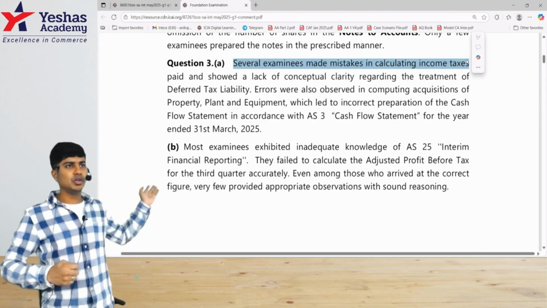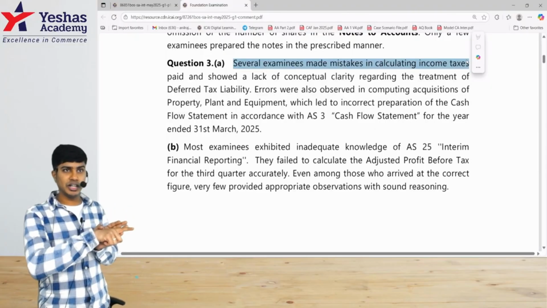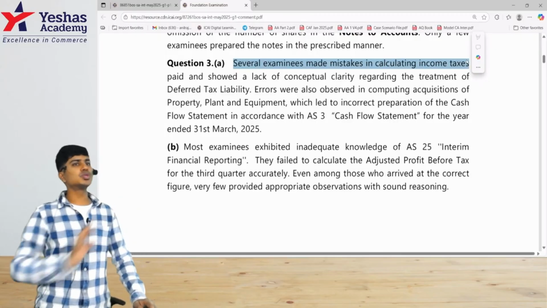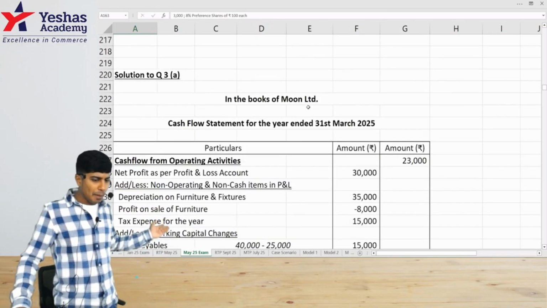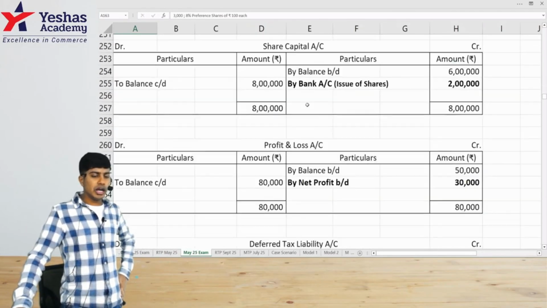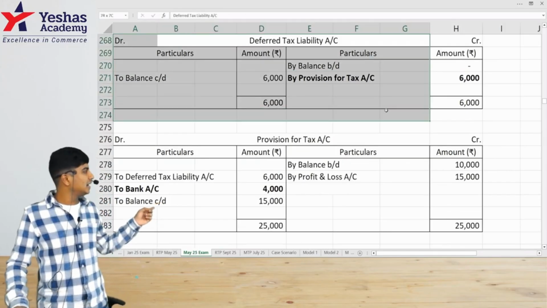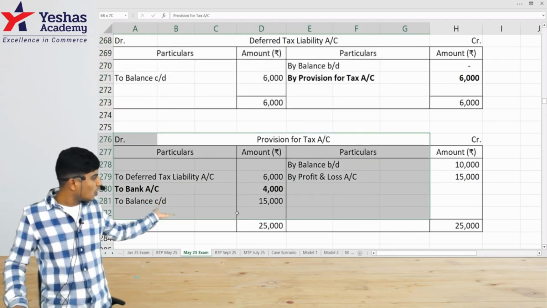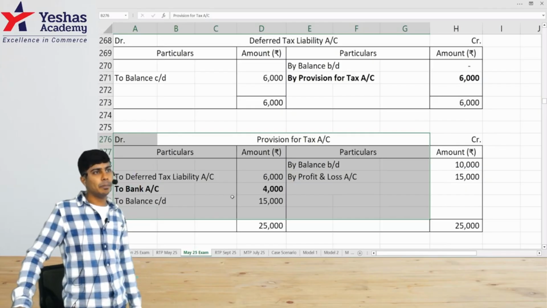Anyways, when we did AS22, I did tell you what is the accounting entry, what is the payment, how much of the cash account has to be credited, how it deals with provision for tax. With that knowledge, this was very much doable. All you had to do in this question is to draw the provision for tax ledger, use your accounting standard 22 knowledge, and then also draw the deferred tax liability ledger, and then show how this ledger will impact, how much of it will be the tax amount to be adjusted under operating activities.